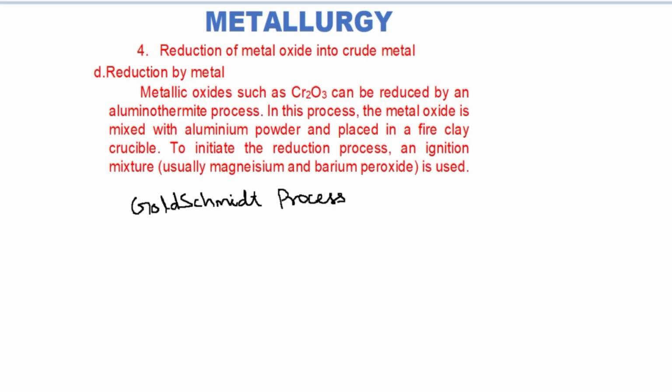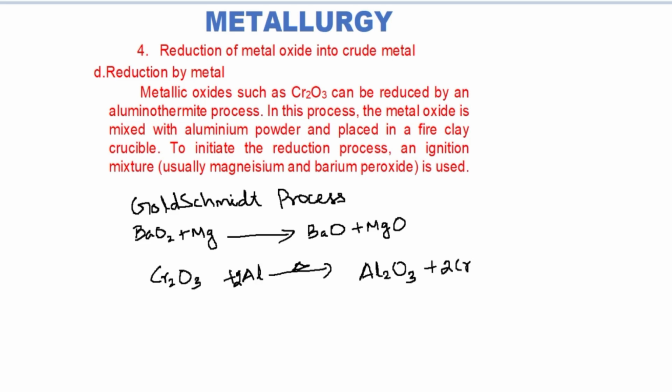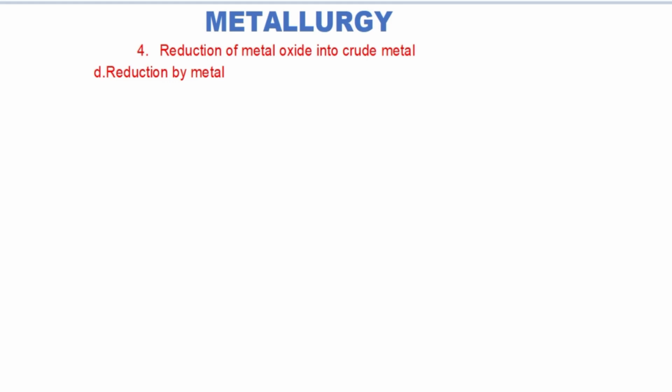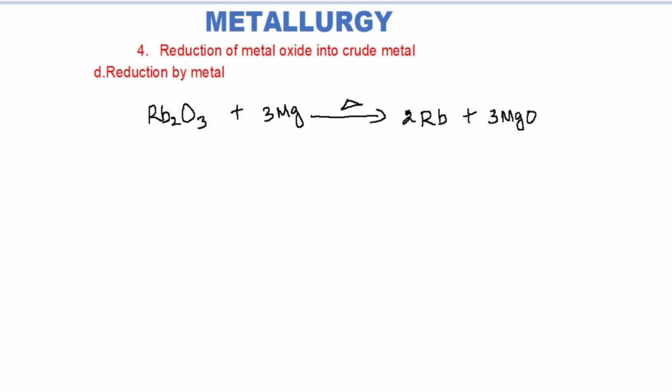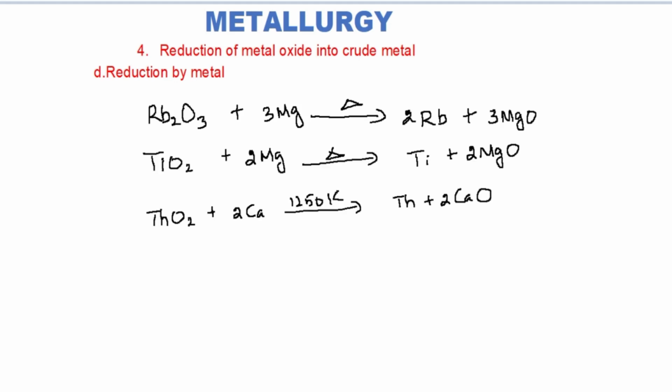The reactions can be represented as follows. During this reaction a large amount of heat is evolved and the temperature goes up to 2400 degrees Celsius. At this temperature, aluminium reduces the chromium oxide into chromium. Manganese oxides can also be reduced by this method. Some active metals can also be used in this reduction method. Metallites are also produced by this method.